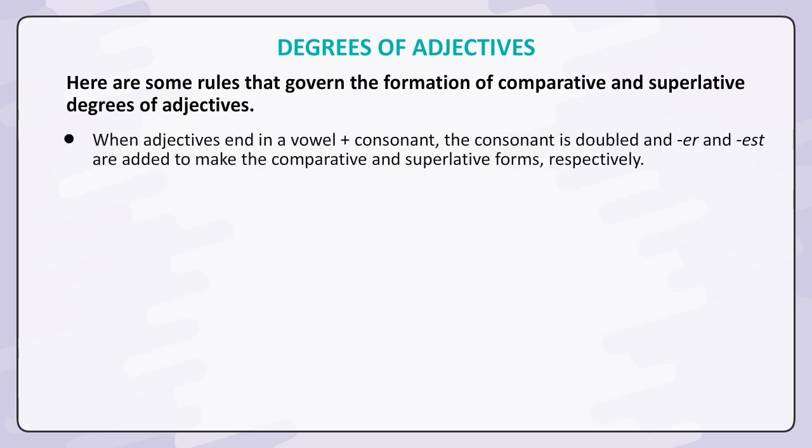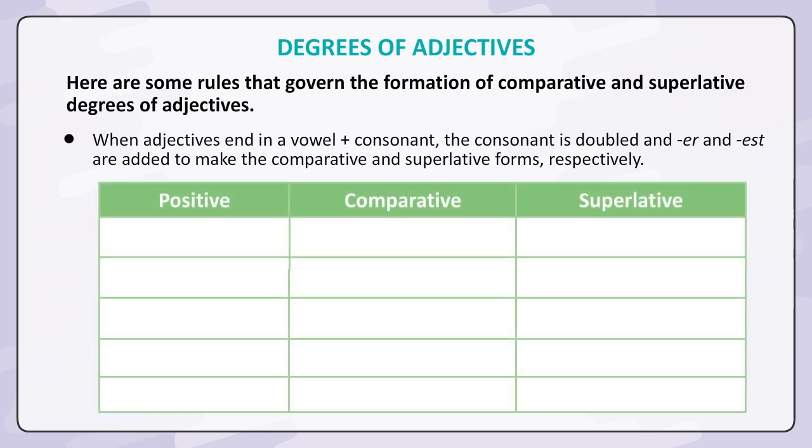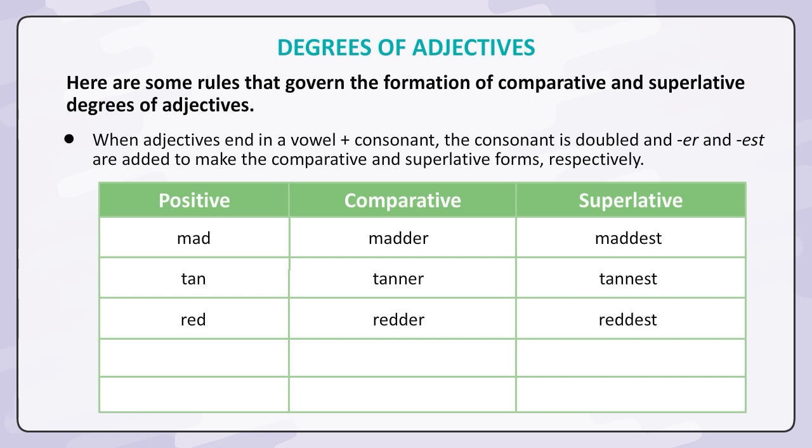When adjectives end in a vowel plus consonant, the consonant is doubled and ER and EST are added to make the comparative and superlative forms, respectively. Positive, comparative, superlative. Mad, madder, maddest. Tan, tanner, tannest. Red, redder, reddest. Hot, hotter, hottest. Thin, thinner, thinnest.